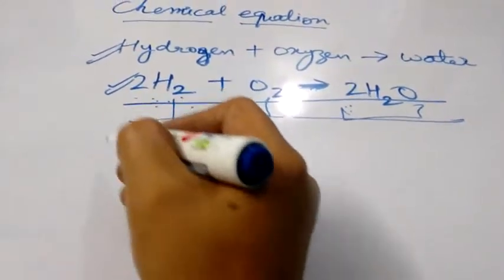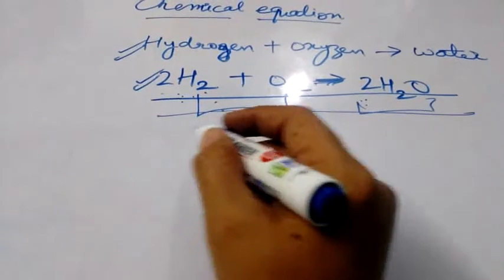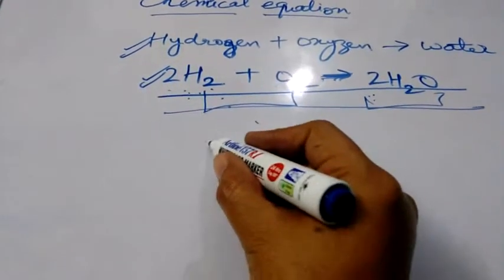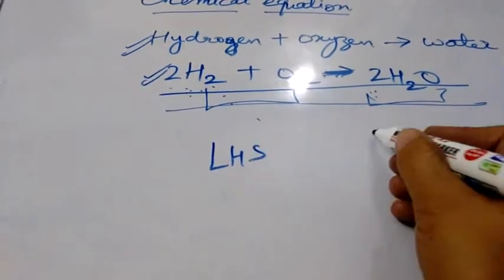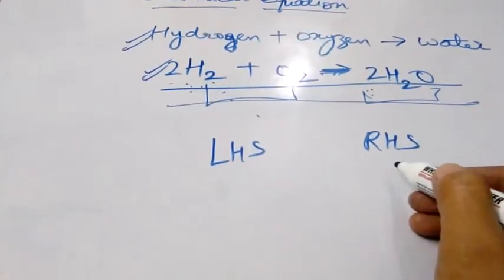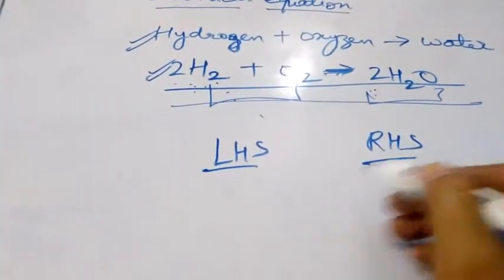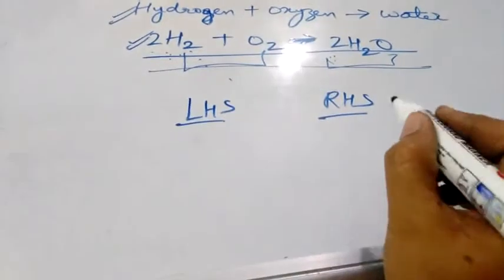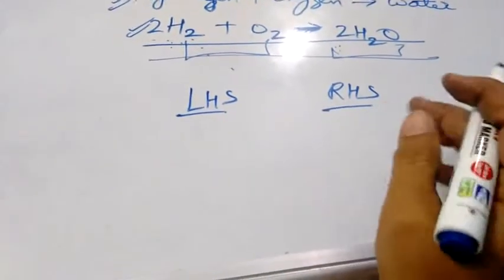Now next topic is balanced and unbalanced chemical equation. Balanced chemical equation is the equation in which reactant side and product side have the same number of atoms. This depends on the law of conservation of mass, that mass can neither be created nor be destroyed.